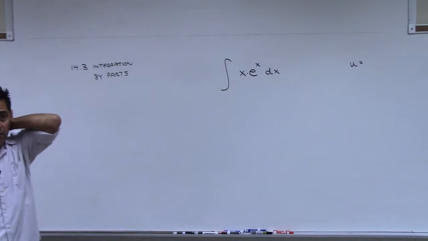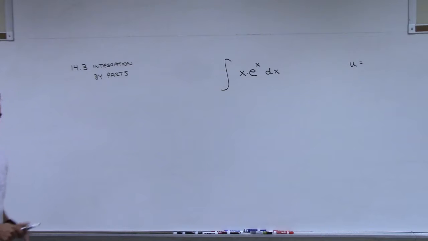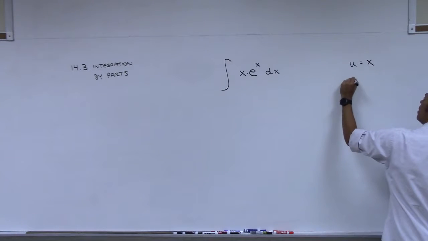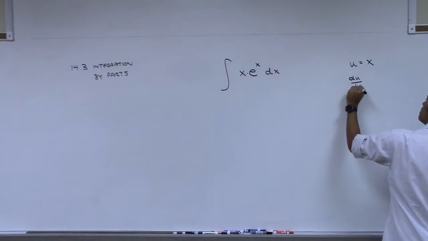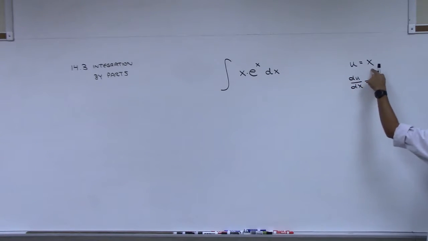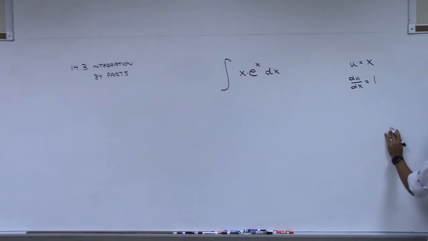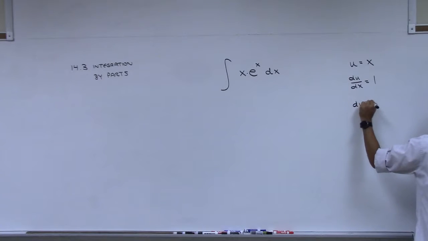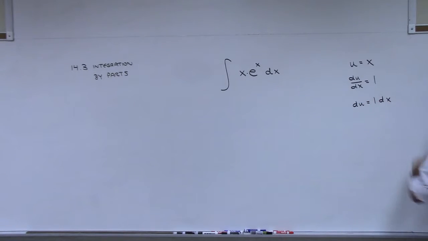You could do x. Let me show you what happens if you do that. If you pick u equals x, the derivative of u with respect to x, well, what is the derivative of x? 1. Then you multiply both sides by dx, and you get du equals 1 dx. You don't need the 1 here, but it's there.